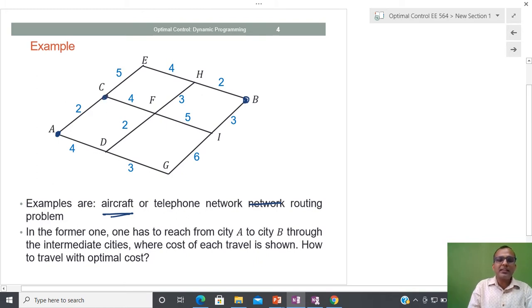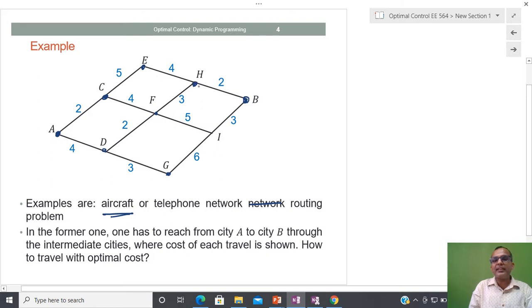So here you can see that the cities are located as C, D, E, F, H and G. Suppose I have to move from A to B, and similarly from B to A in the backward direction.